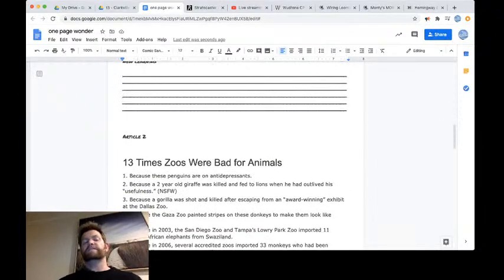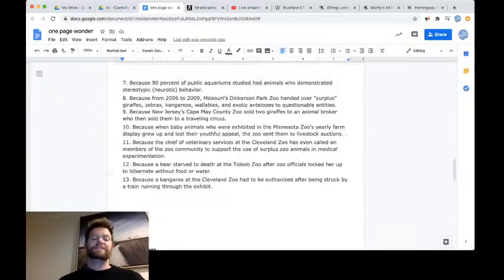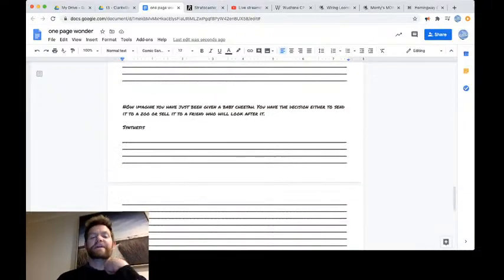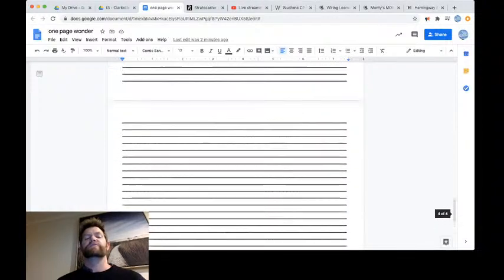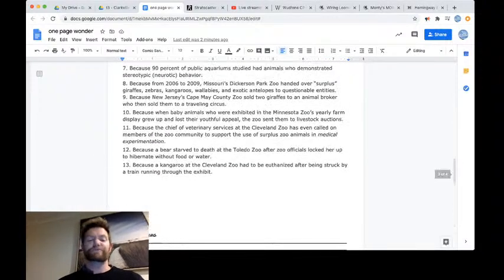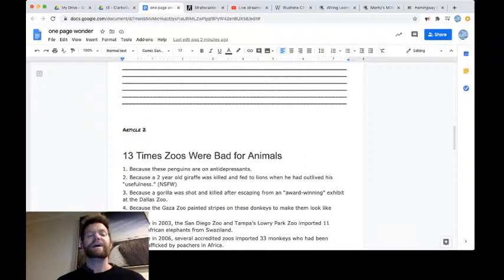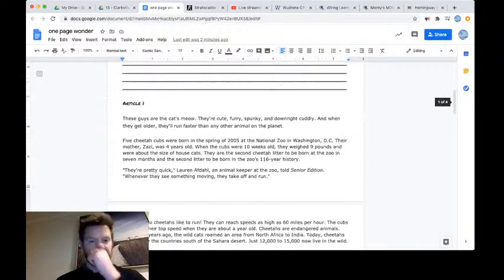The question is, it's quite a cool question. Now imagine you've just been given a baby cheetah. You have the decision to either send it to the zoo or sell it to a friend who will look after it. You have to decide and write your answer in what you'd think would be best for the cheetah after reading these two articles.